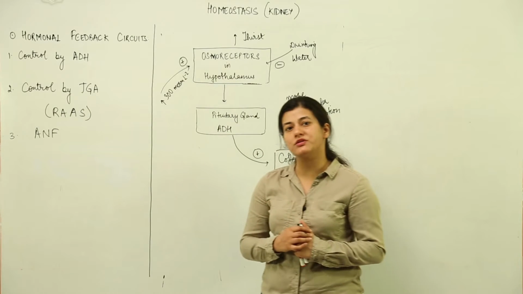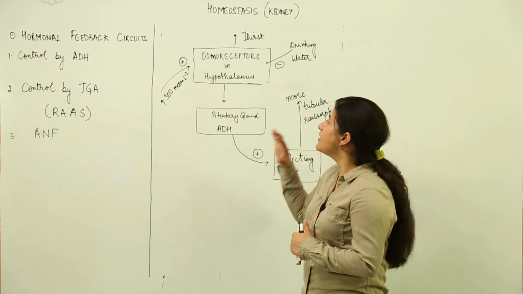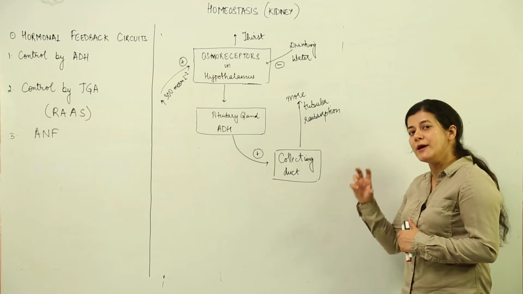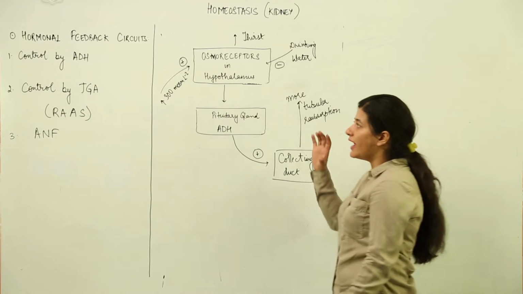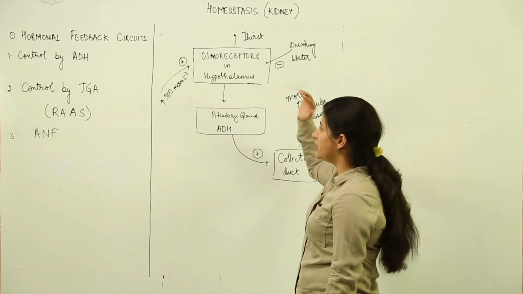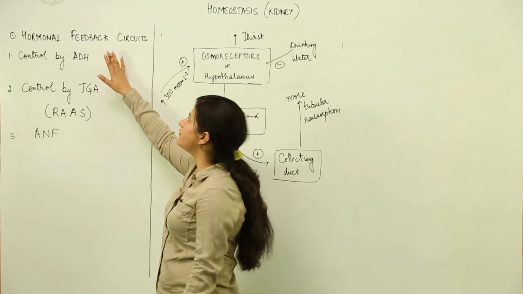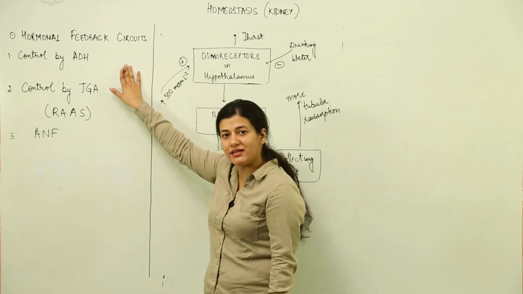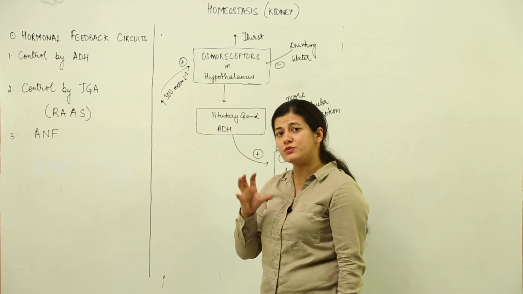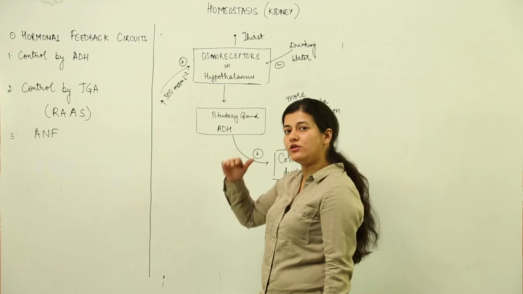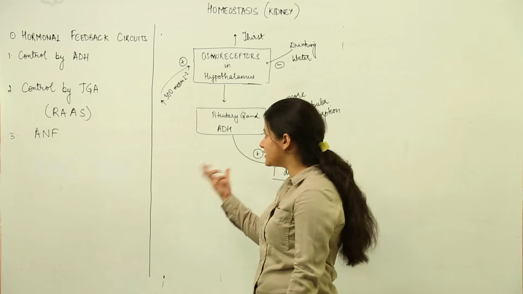So what we are going to study here is the regulation of homeostasis and of kidney by various hormonal mechanisms, the hormonal feedback circuit present inside the kidney, which regulates the blood pressure and water content to be maintained by kidney in order to carry out homeostasis.